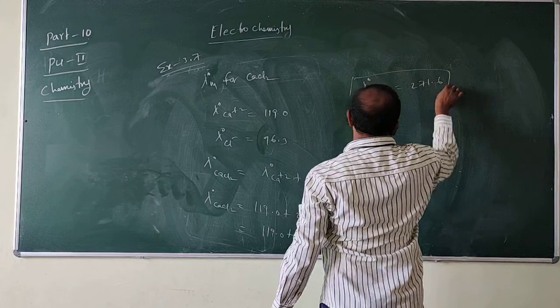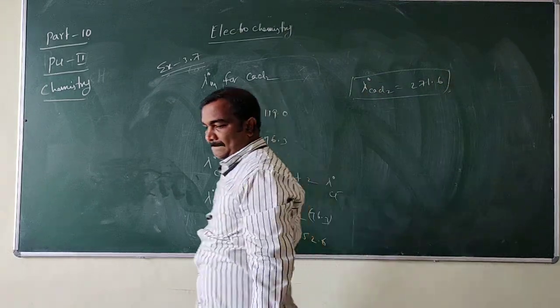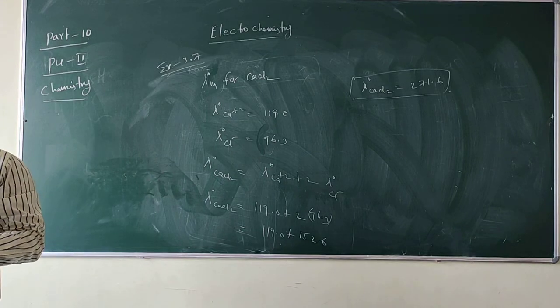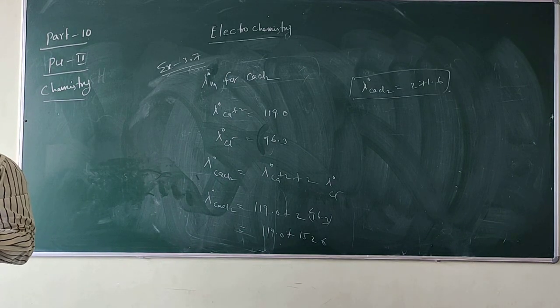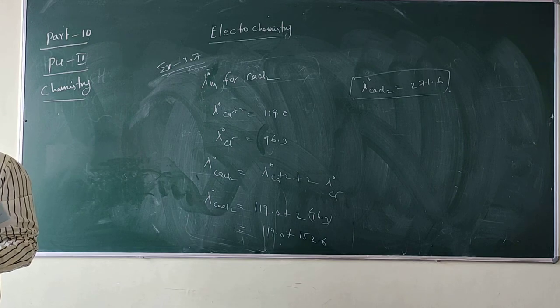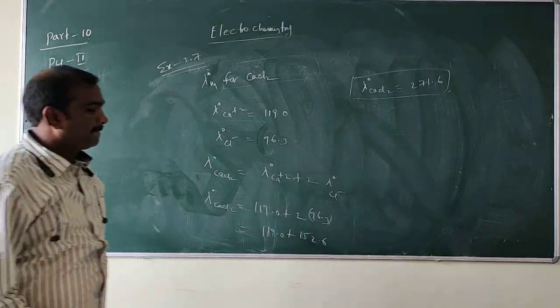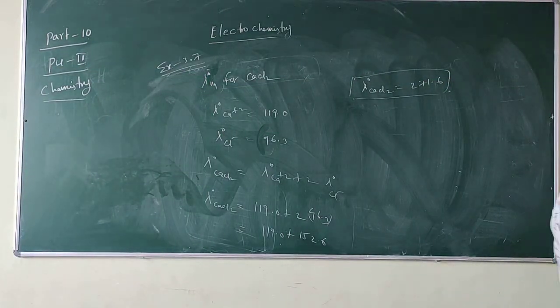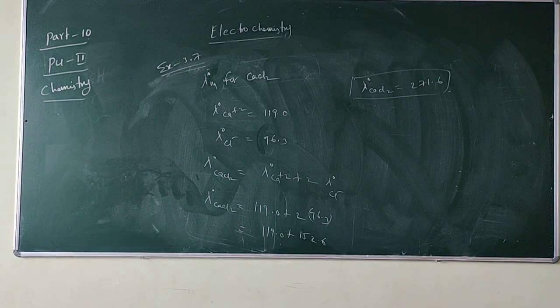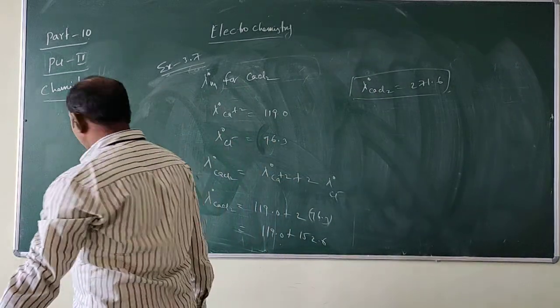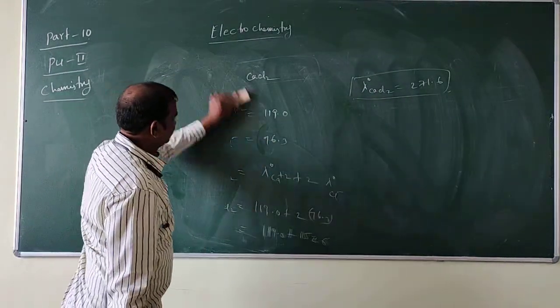So this is the final value for this problem. Next, we will do one more problem.